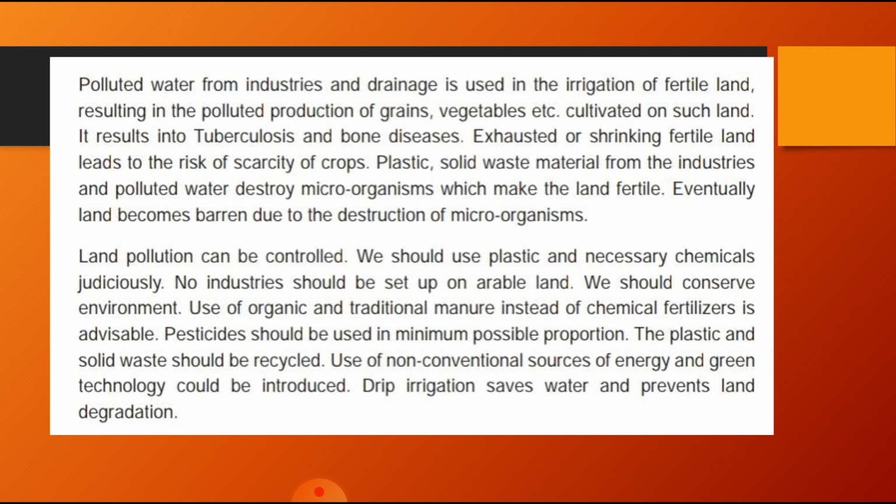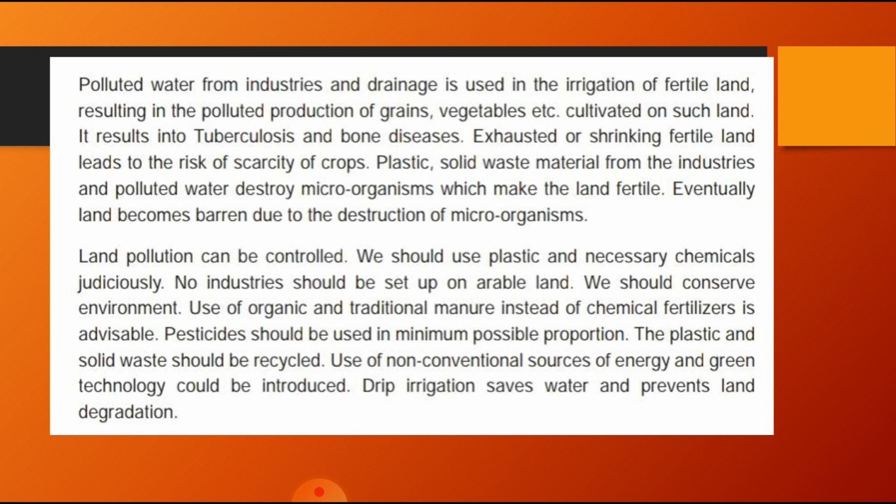Shrinking of fertile land leads to the risk of scarcity of crops. Because of this, there is a scarcity of crops also. Plastic, solid waste material from the industries, and polluted water destroy the microorganisms which make the land fertile. Because of this plastic and the excessive use of fertilizer, they all pollute the soil, and it affects the organisms, which make the land fertile. Eventually land becomes barren because of this destruction of microorganisms.